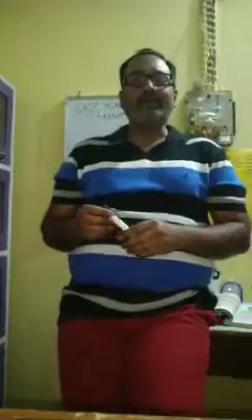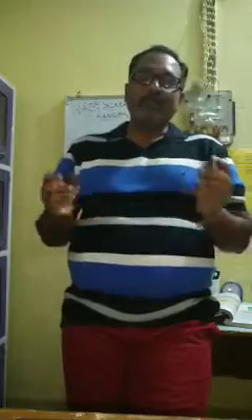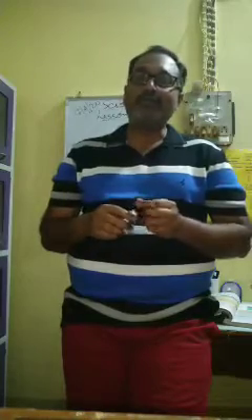Now, a small introduction to the chapter. What is written in the first paragraph? It is very simple, you just have to remember one thing: among all the elements, the total number of elements available is 118. Among those, 98 are naturally occurring. So this is what is written in the introduction part.